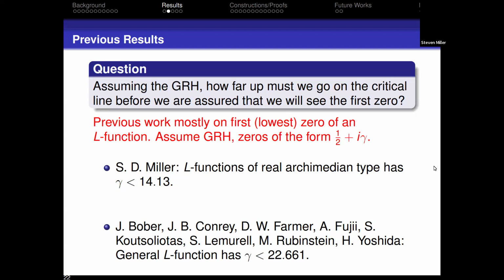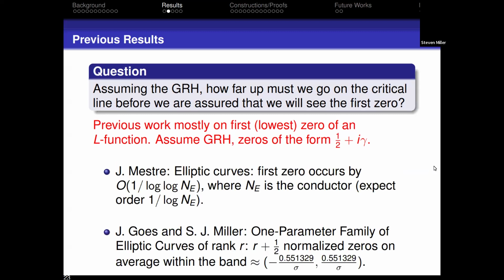Maybe we can get a better result because we expect that the first zero is about 1 over log of the conductor. So as you go very, very high, you don't expect to have to go so far. Mestre showed, looking at elliptic curves, we get the first zero by up to like 1 over log conductor. Now we believe it's of size 1 over log conductor, so this is quite far from the truth, but it's not bad. It's a result. It's getting smaller as we have the conductor grow.